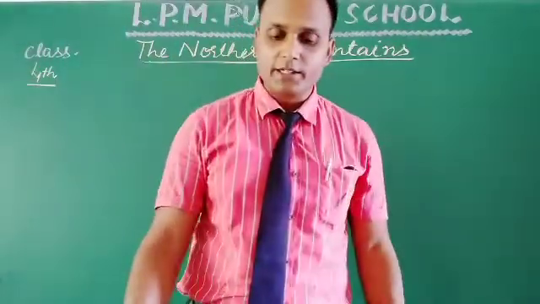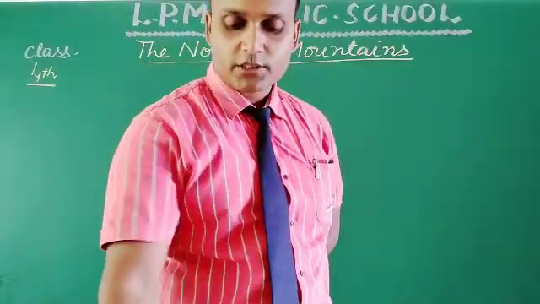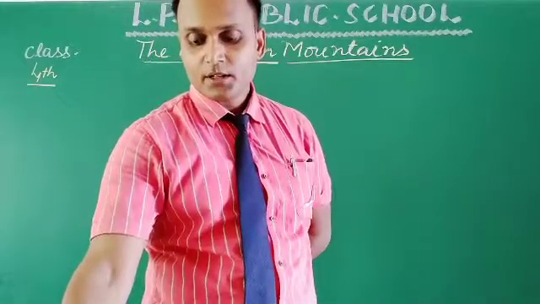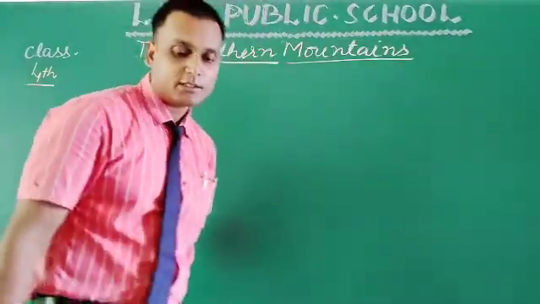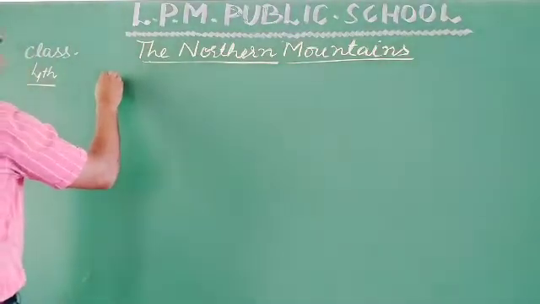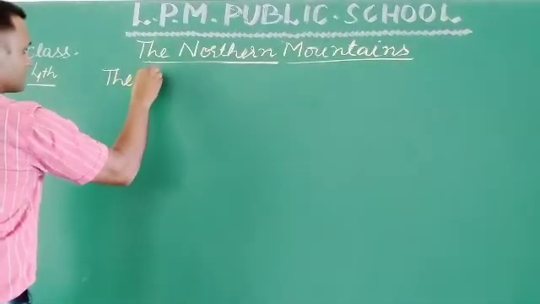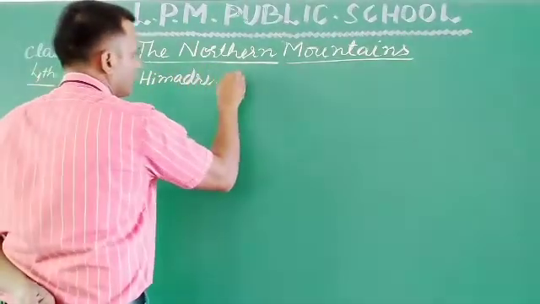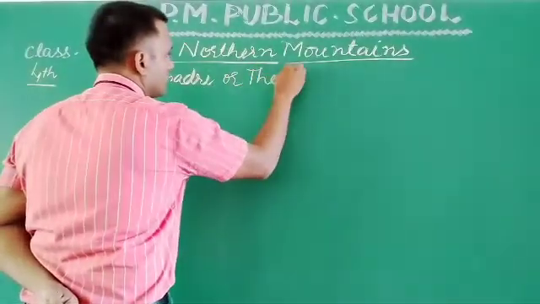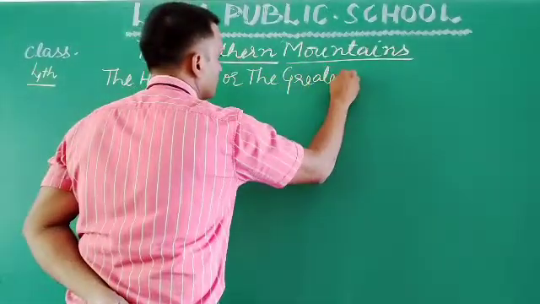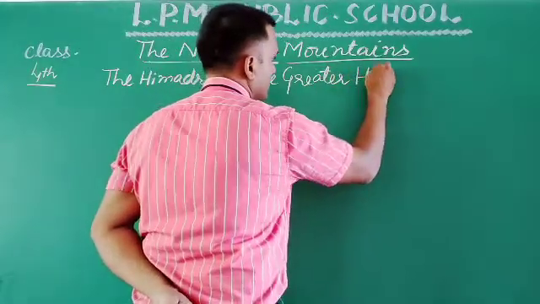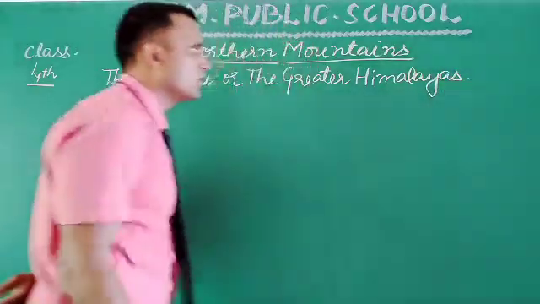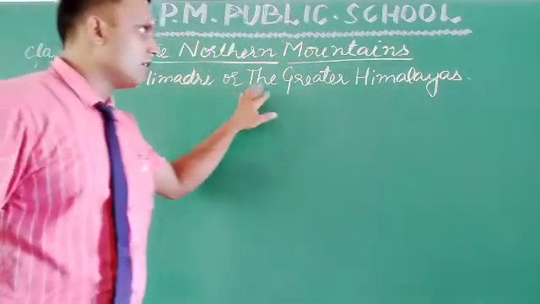Now students, we are going to start the three mountain ranges which come under the Himalayan ranges. So the first one is the Himadri or Greater Himalayas. The Himadri or the Greater Himalayas.